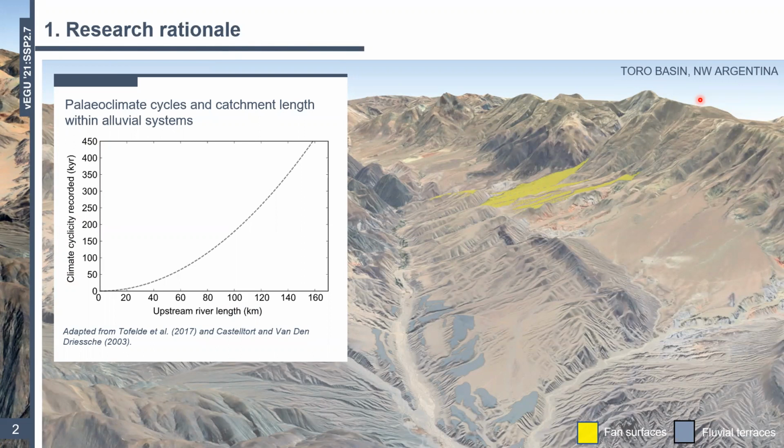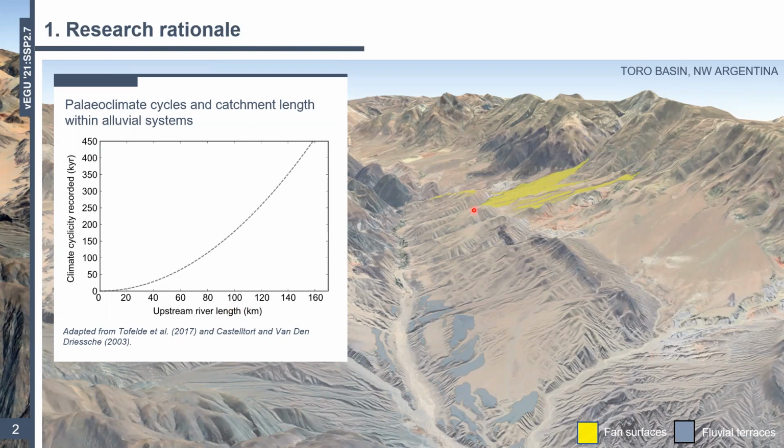Okay. So the rationale behind this project is that there is a relationship between the size or length of a particular catchment and the climatic forcing frequency it can preserve. Okay, so this plot on the left-hand side outlines this theory nicely, where as we increase the river length, we're more likely to see records of the larger, lower frequency climate cycles, okay?